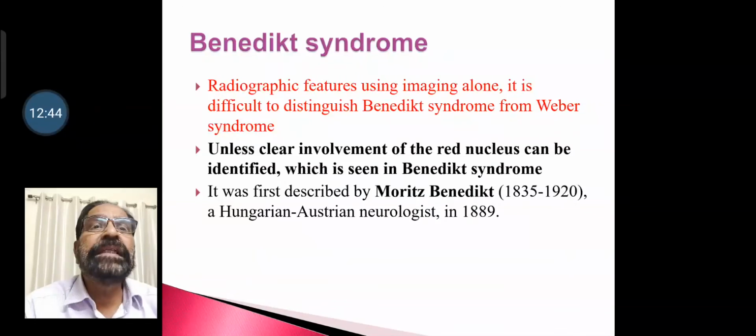Radiographic features: using imaging alone it is difficult to distinguish Benedikt syndrome from Weber syndrome unless clear involvement of red nucleus can be identified, which is seen in the Benedikt syndrome. So Benedikt syndrome includes oculomotor nucleus and the red nucleus. It was first described by Benedikt in the year 1889.